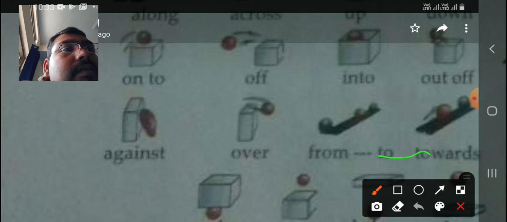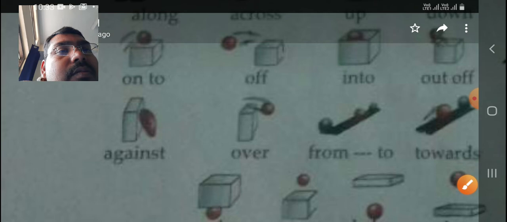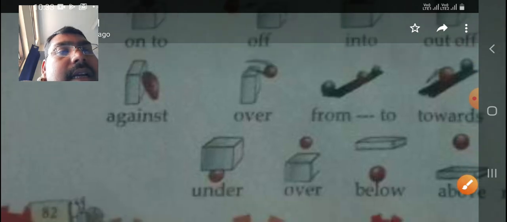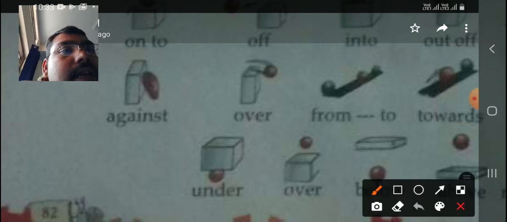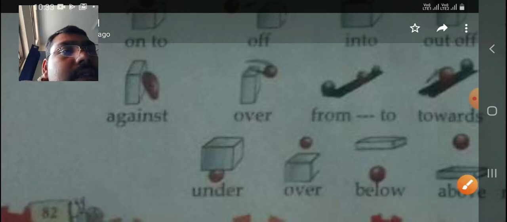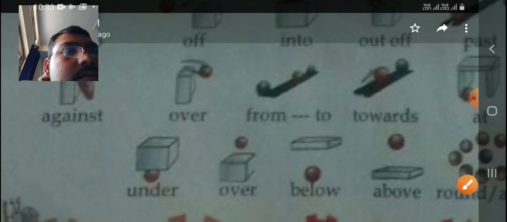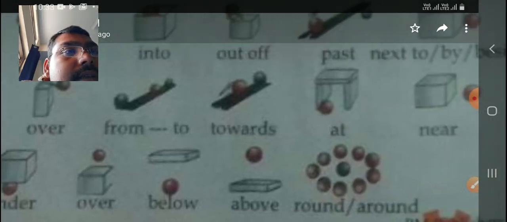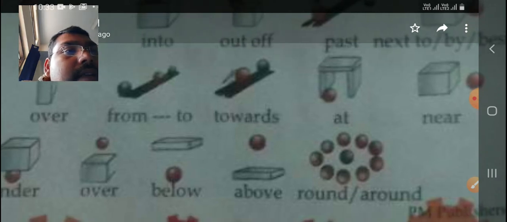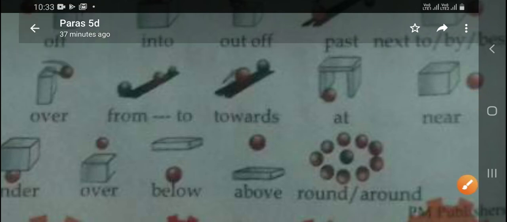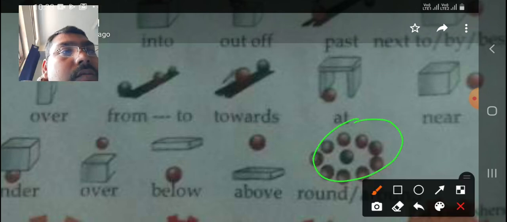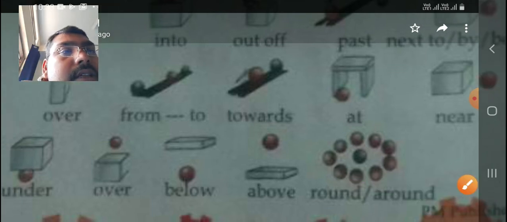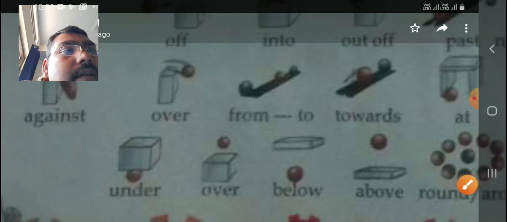And towards, when there is a fixed motion. And under, if the ball is under the sea, you can see the picture. Over, slightly above, you can see. Below, above and below, and around and around, you can see. We can say, if the ball is around or round. Okay, these are a few examples of